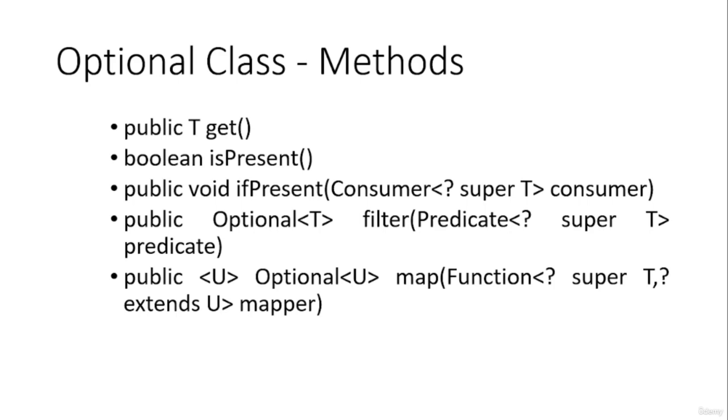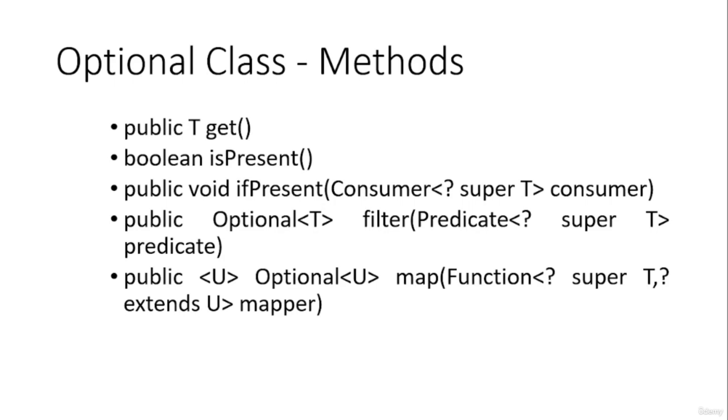The next method is isPresent. isPresent is a boolean method. It will return a boolean value telling whether the value is present in the container or it is null and not present in the container. Let us see the program in which we will be discussing more about these methods.